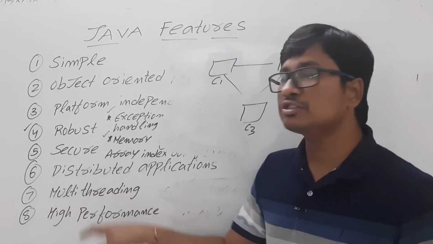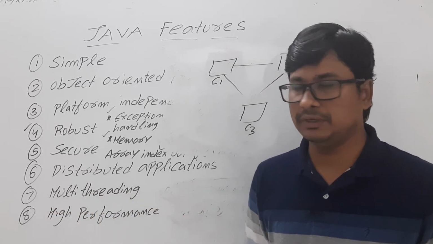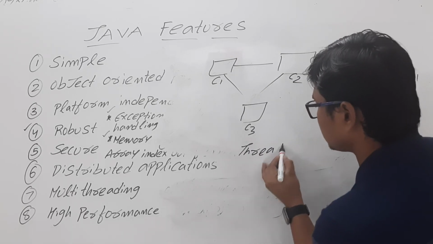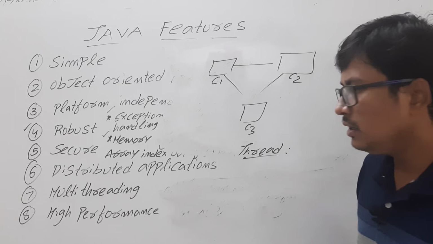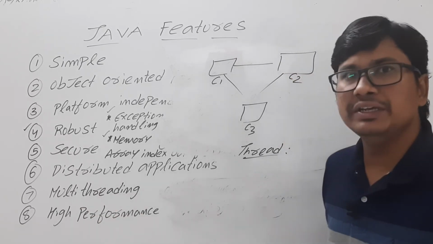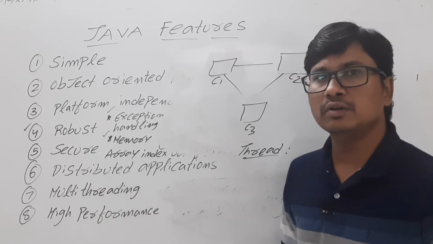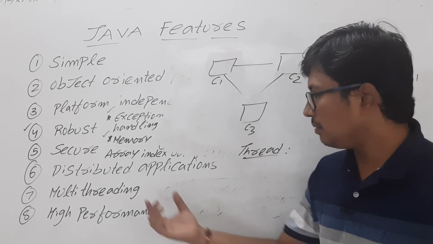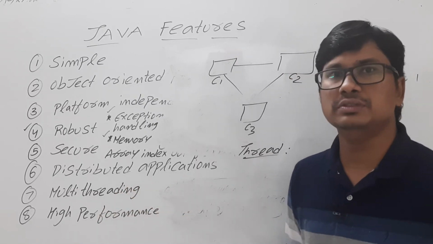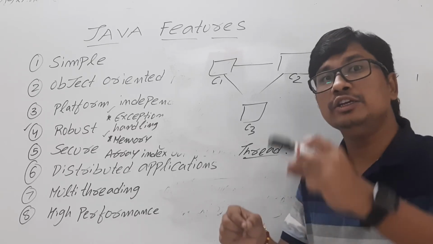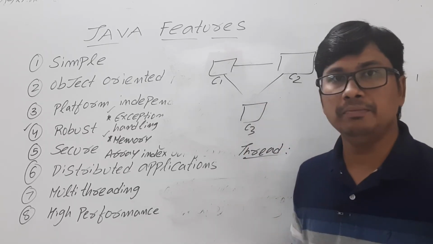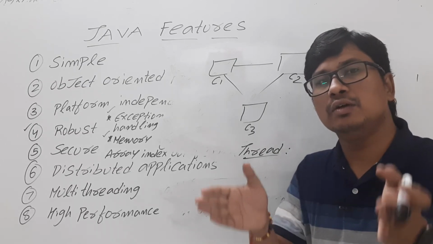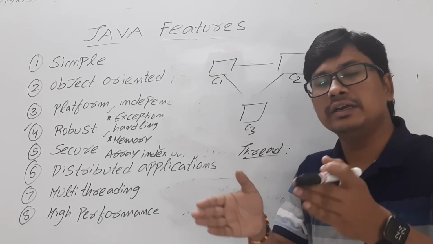And Java also supports the multi-threading concept. What is meant by a thread? A thread is a lightweight process. Now multi-threading means we can execute multiple threads concurrently at the same time. So the multi-threading feature supports that you can concurrently execute several parts of the same program at the same time.